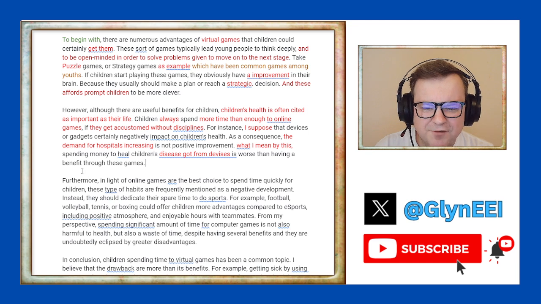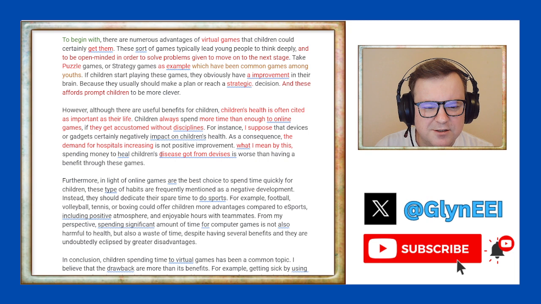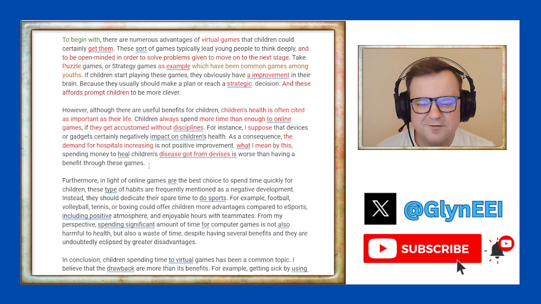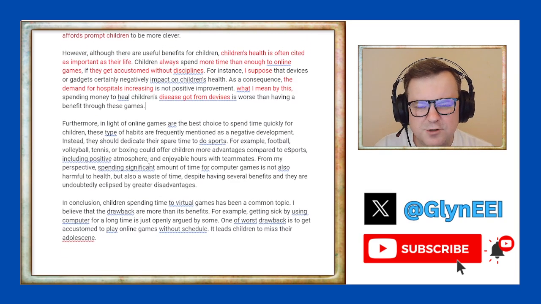Is worse than having a benefit through these. So basically, you're saying bad things are worse than good things, right? Spending money to heal children's disease got from devices is worse than having a benefit through these games. I think I get what you mean, like the disadvantages outweigh the advantages or something like this, but okay, it's confusing.